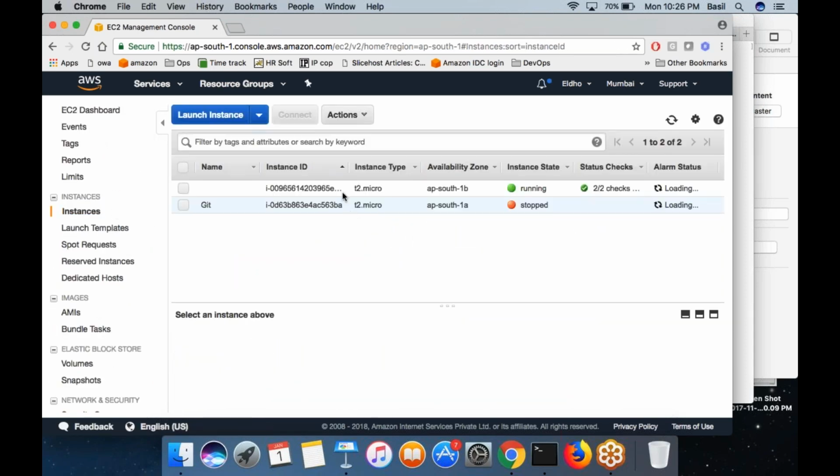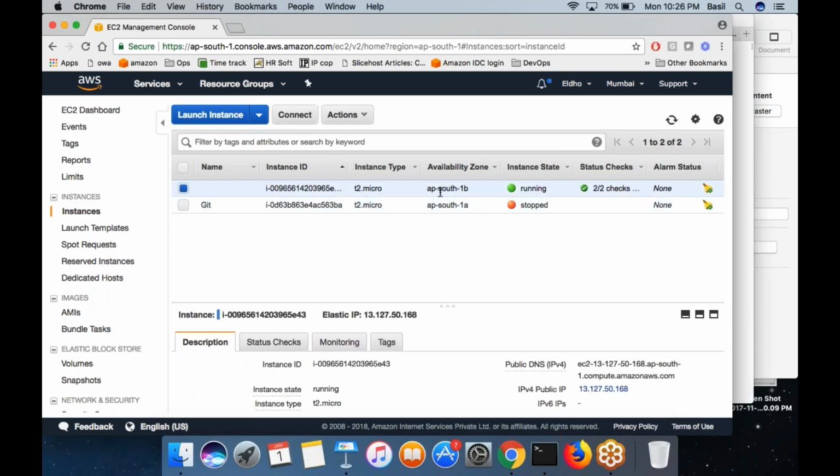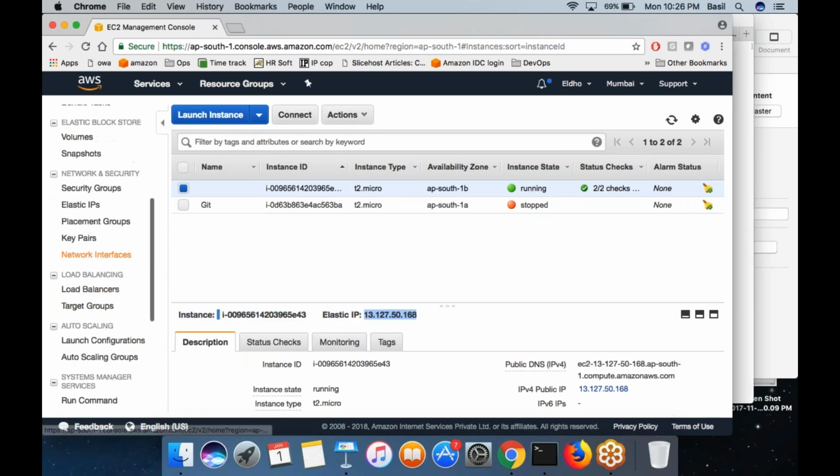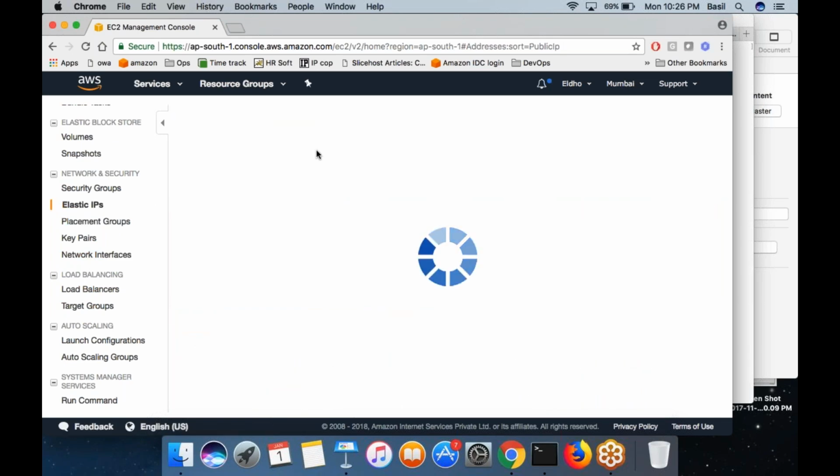Now if you click on instances, you can see it got a new IP, which is nothing but the elastic IP. You attached the elastic IP onto this machine. Now if I stop the machine and start the machine, this IP will not change. This will become a permanent IP. This IP address will not change unless I go here and manually disassociate it.